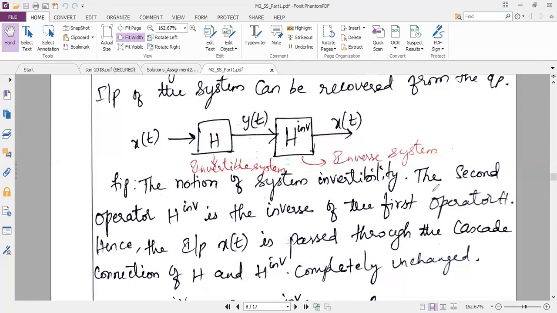The same thing that I have explained is written here. The second operator is H inverse, which is the inverse of the first operator H. Then I can get back my input signal x of t from the output signal y of t. So we will further discuss invertibility in detail.